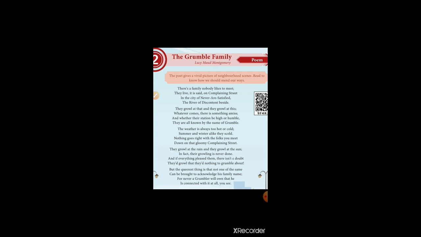Then, and if everything pleased them, there isn't doubt. Suppose something satisfies them also, they wonder. So everything pleases them also, everything happens in the correct way also, and there is a wonder. Why should we not complain? That also made them complain. Is it clear? All are understood.